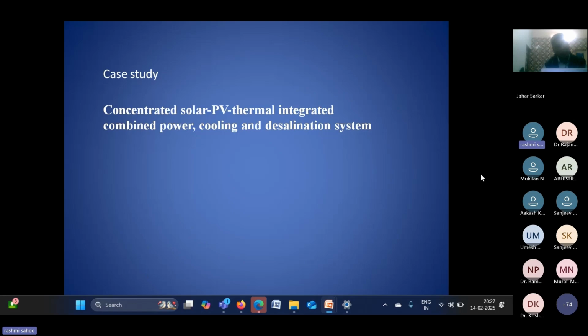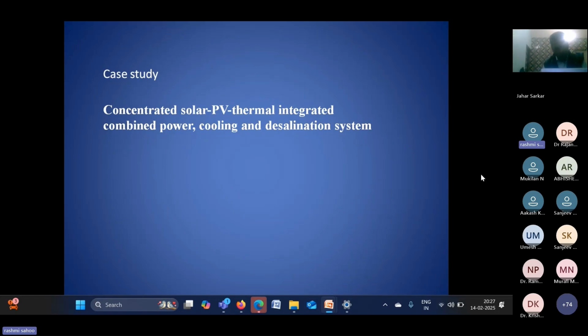So double electricity generation, and then cooling. That means I have used the ejector refrigeration system for the cooling output, and then I have used the solar still, that means the heat driven desalination system, for the fresh water application.